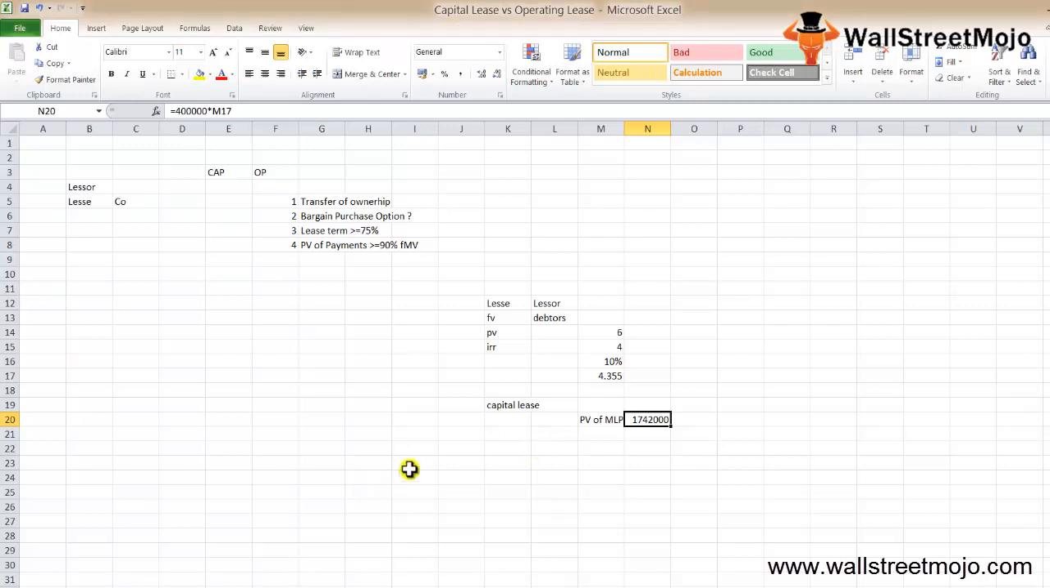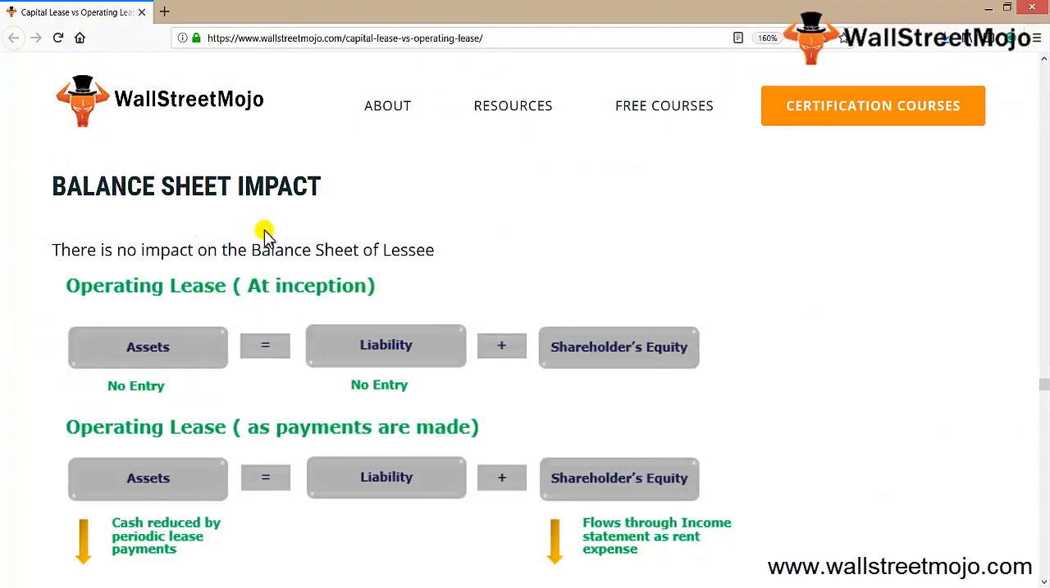I'll show you the effect on the balance sheet, how things work out. If you see the balance sheet impact, there is no impact on the balance sheet of the lessee for an operating lease at the inception, that is, assets equal liabilities plus shareholders' equity. There will be no entry over here, no effect, no changes. Operating lease as payments are made: assets equal liabilities plus shareholders' equity. Over here the cash will reduce because of the periodic payments made, and the payment flows through the income statement as a rent expense. So accordingly your shareholders' equity will also reduce.